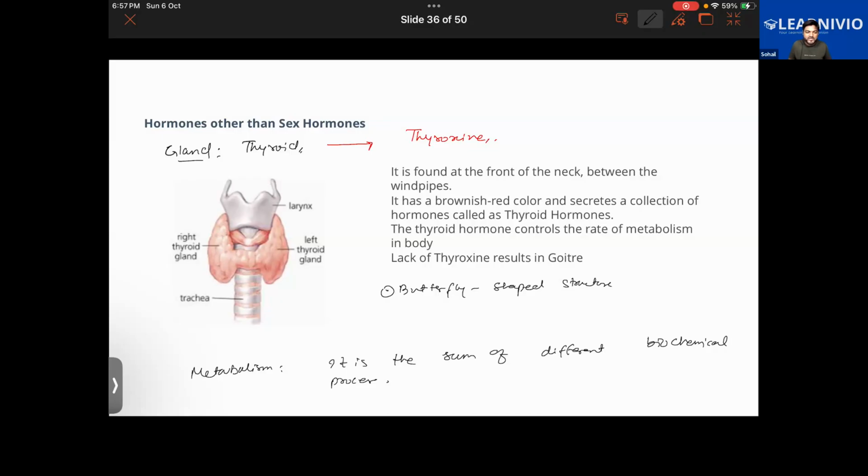All these are called metabolism, where a biochemical reaction is happening. Getting what I'm trying to say? You got the idea about metabolism?